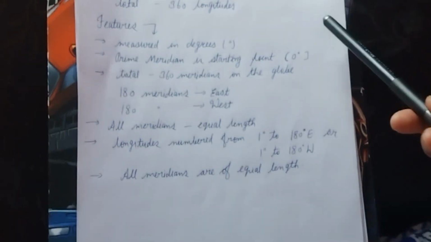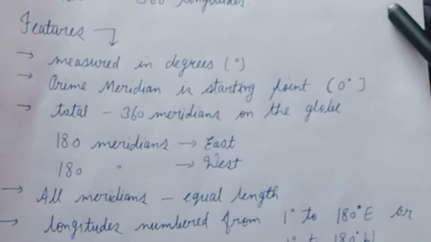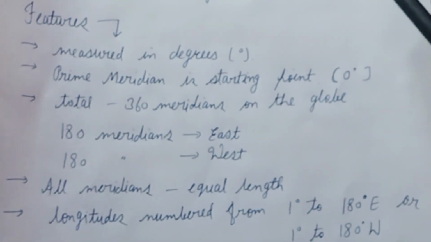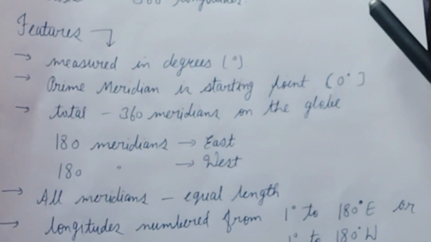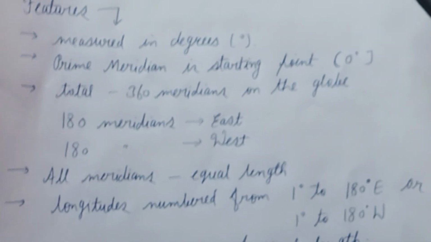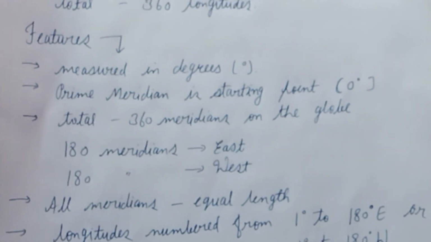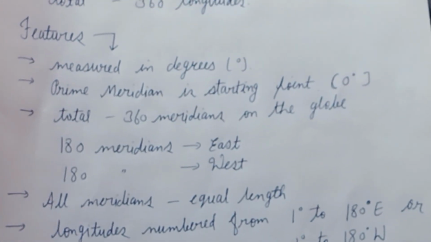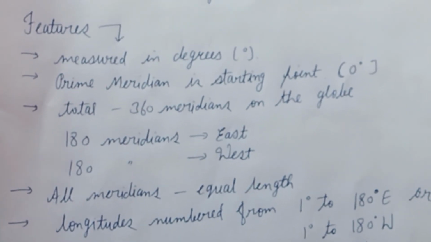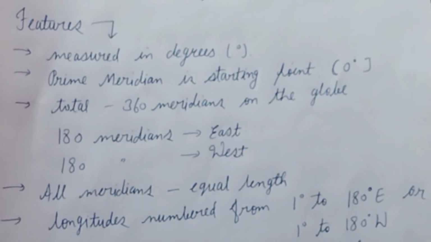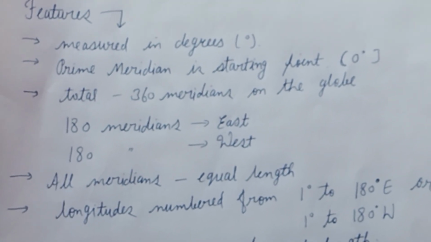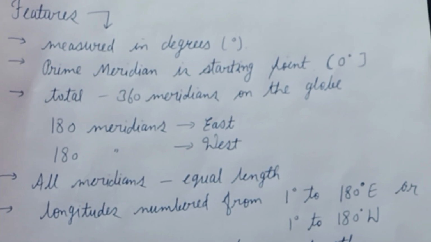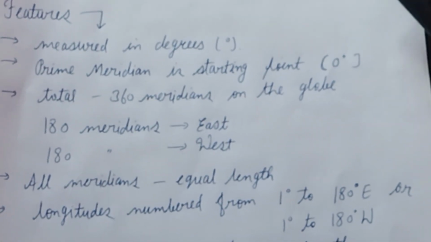Okay. Now we can see the important features of longitudes. All longitudes are measured in degrees. The main longitude, prime meridian, is considered as the starting point. The numbering of longitudes starts from the prime meridian. Prime meridian is considered as 0 degree longitude. The longitudes towards the east and west of the prime meridian are denoted by east and west. Okay, in total there are 360 meridians on the globe, 180 meridians to the east and 180 meridians to the west of the prime meridian, and all meridians of longitude are of equal length.